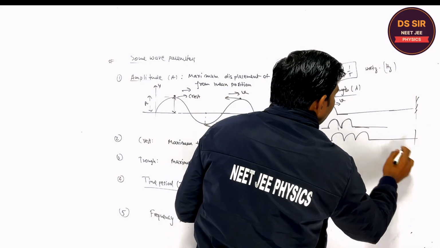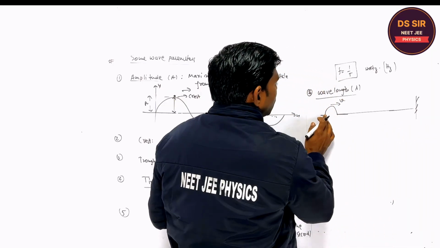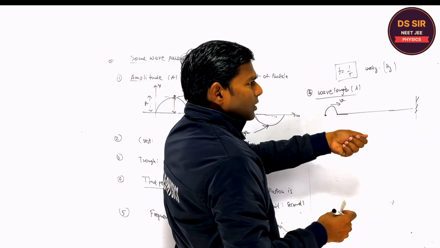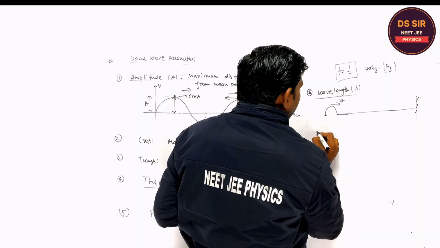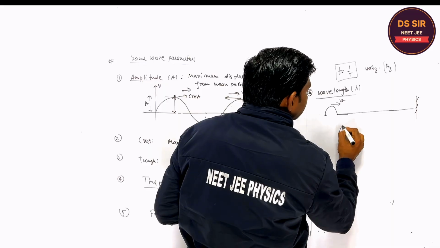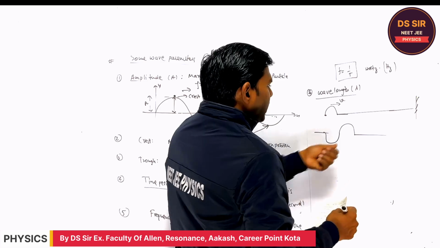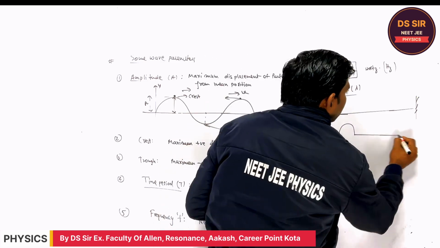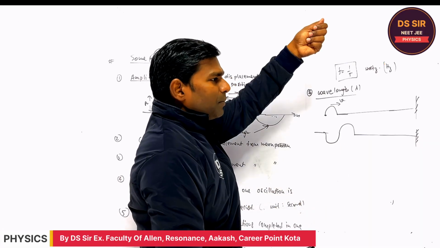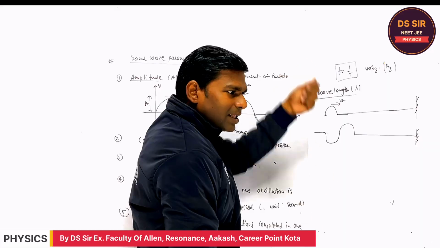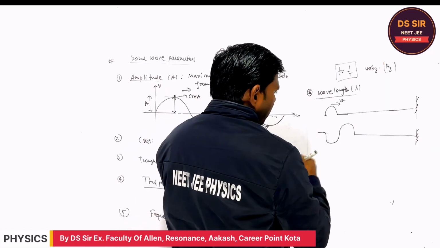If you move your hand up, down, down, and then up, a complete wave is produced. Are you getting it or not? So if you are continuously oscillating your hand up and down, this may be done by a vibrator.